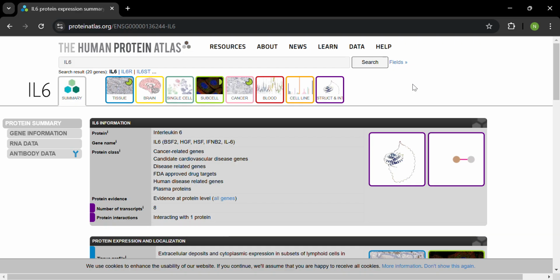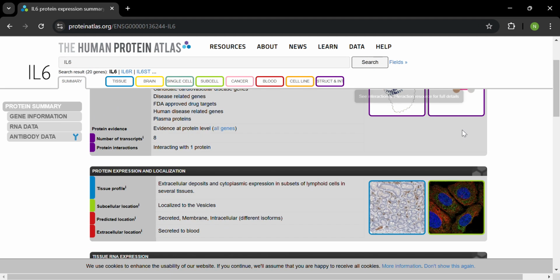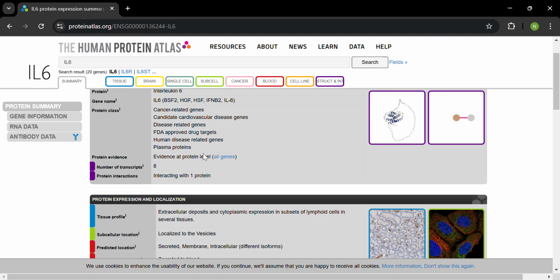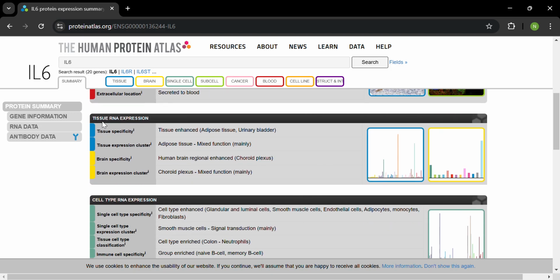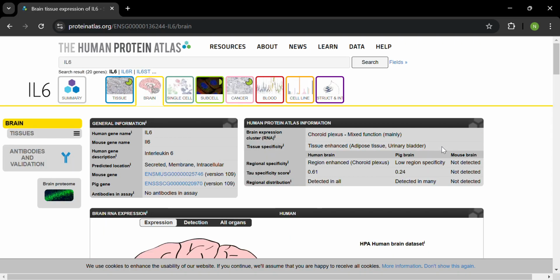So basically, the summary covers these nine sections here, and it gives bullet points, which I really like, because someone like me who likes bio but is not really good at it finds this easy, quick data. It has a lot of graphs too, as you can see here, like the tissue. And you can actually interact with these graphs, and they tell you a lot of data.